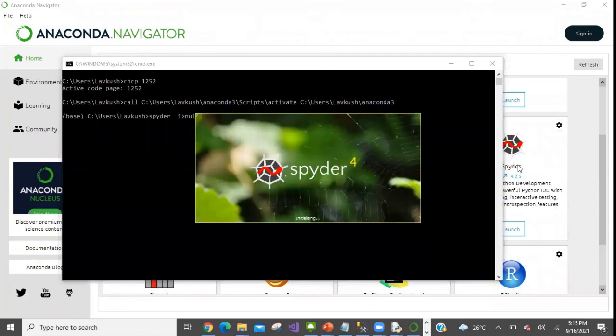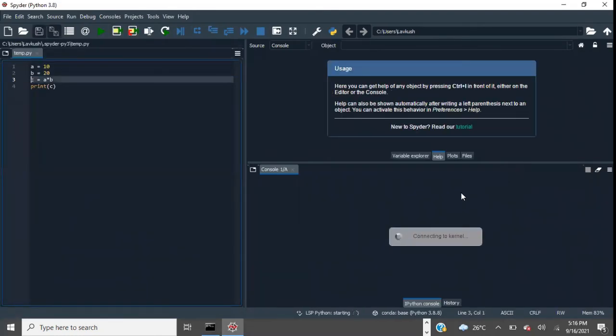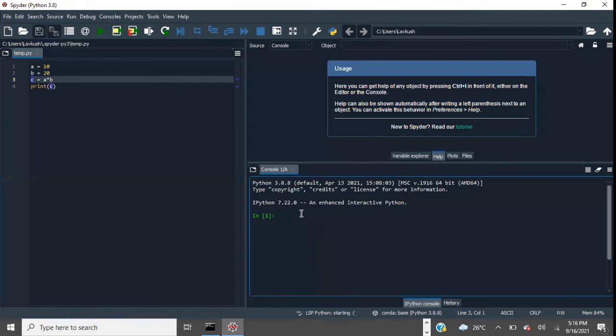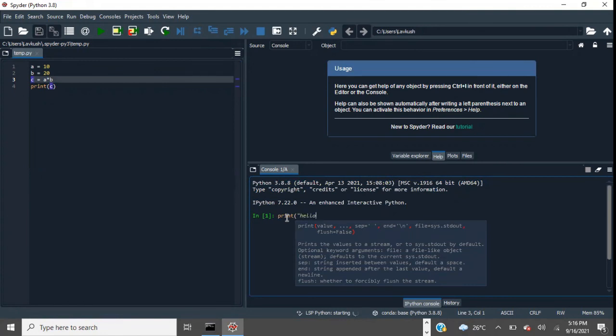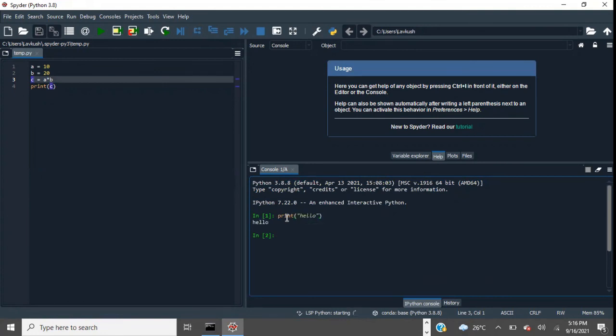We'll wait for it to open. So it will open up your recent program. Like this is one of the recent programs I have written. And here in the right side bottom, you can see that it is connecting to kernel. Once connected, it will show me this line. This section here is a Python console, and here you can write your program in interactive mode. Like if you want to write something, you can do it here.